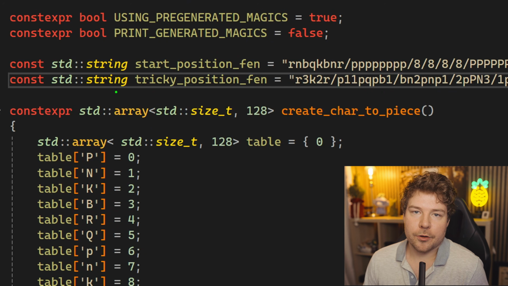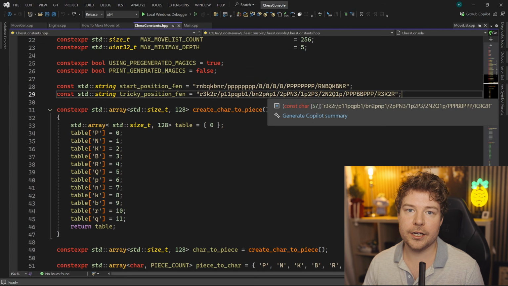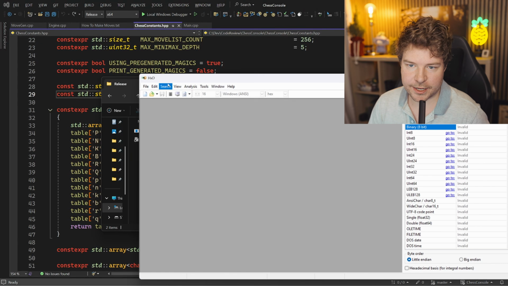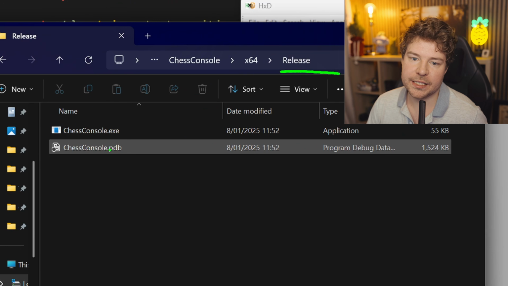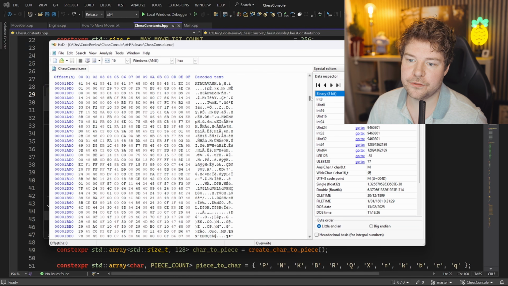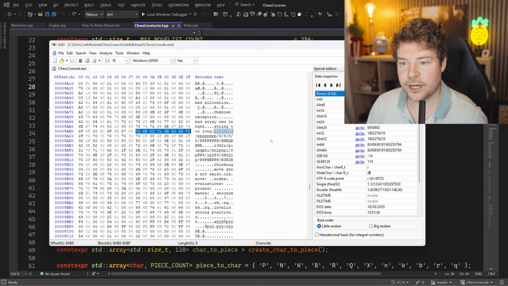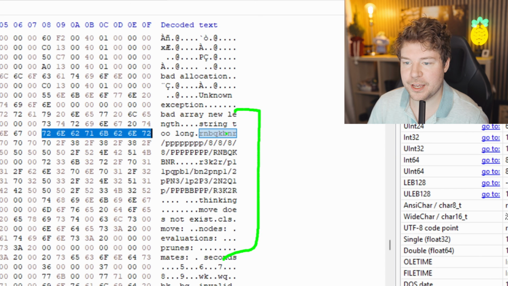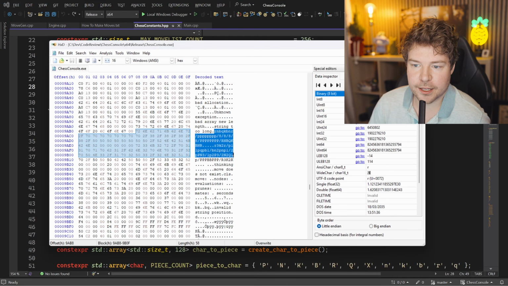They should also be string views, because this is supposed to be something that you just store in your binary. So over here, I have a hex editor called HxD, which I love using. And if I grab the binary, so this is the release binary that we actually constructed, and I drag it in here, then guess what we are going to find in here. If we grab a portion of this and we search for it, then check this out. Over here in this section where we have all of our strings, we're going to find that exact string just sitting there inside our binary.